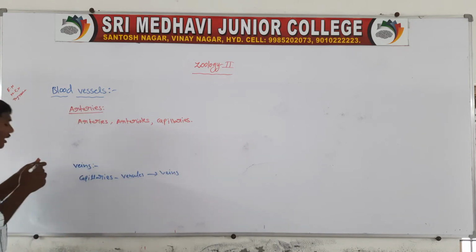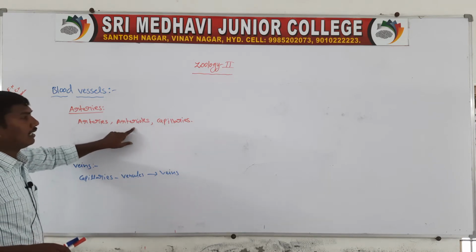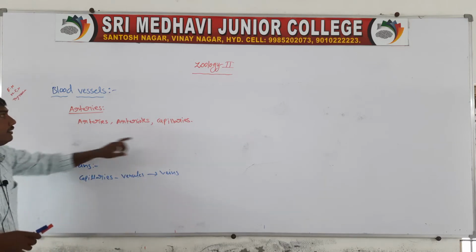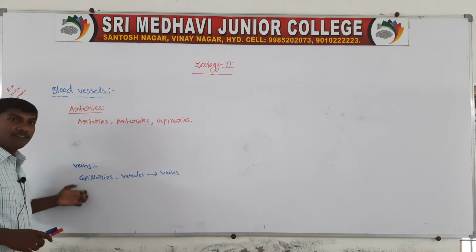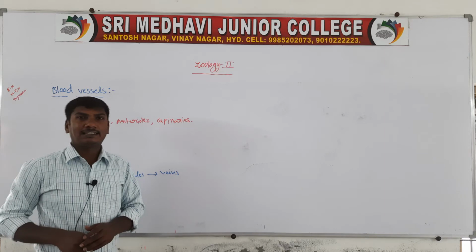So first of all, arteries go to arterioles, and arterioles go to capillaries. Arteries end with the capillaries. The veins start with the capillaries. Capillaries combine to form venules, and venules combine to form veins.